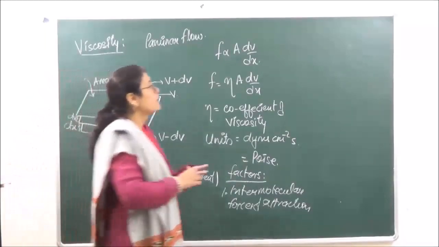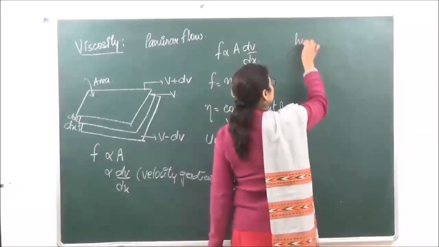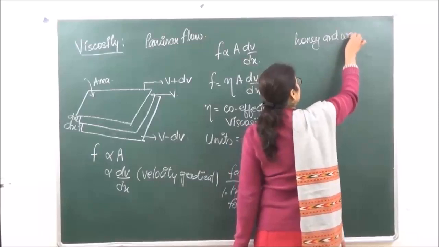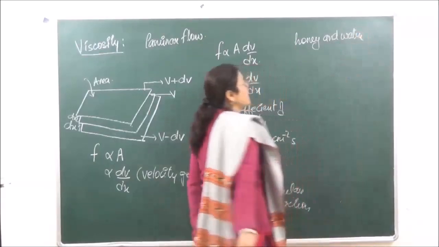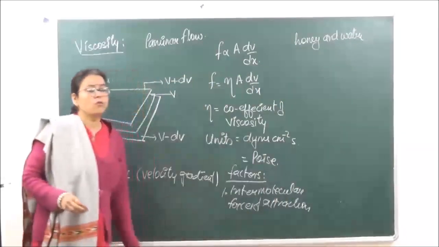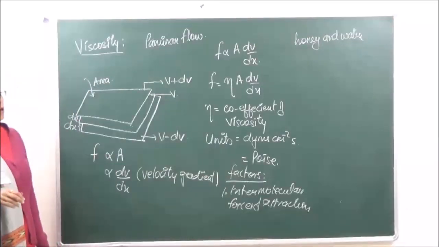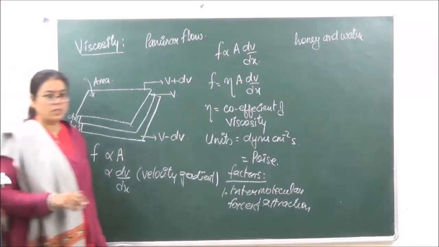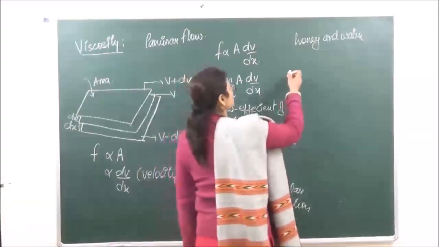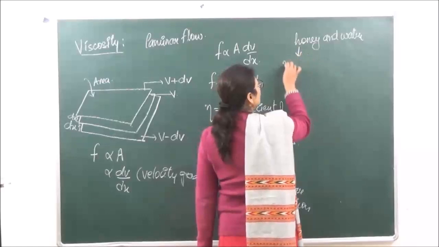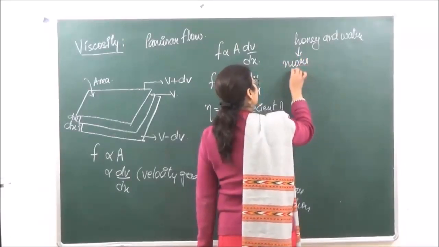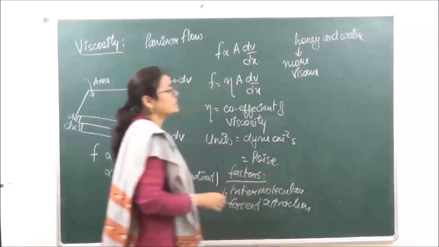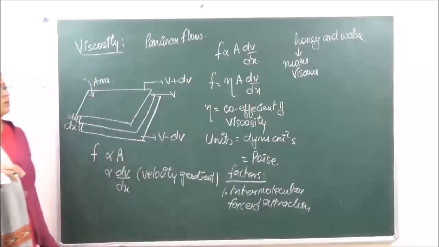For example, if we are comparing honey and water, in this case honey में जो forces of attraction हैं, they are going to be more, hence we say that honey is more viscous than water. ठीक है? Because the intermolecular forces of attraction in this case are going to be more, so honey is going to be more viscous than water. ठीक है?